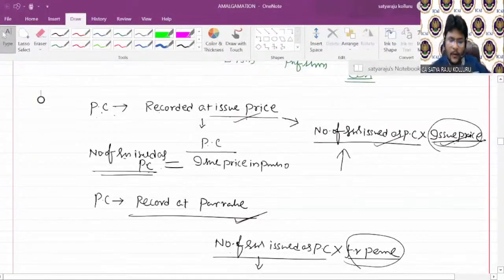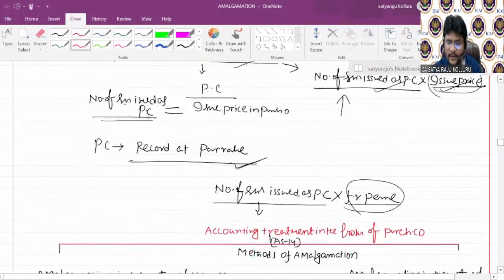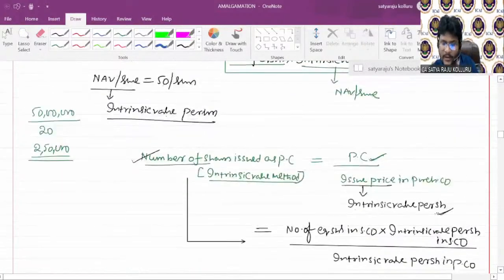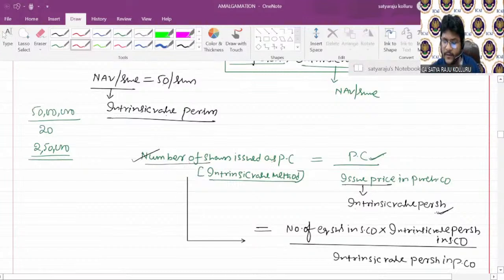So if PC is recorded at issue price, then the entry is number of shares issued as PC into issue price. If the same PC is recorded at par value, then number of shares issued as PC into face value per share. Then how to calculate number of shares issued as PC in the intrinsic value method? It is number of equity shares in the selling company into intrinsic value per share in the selling company, which is 7,50,000 into 20 rupees, divided by intrinsic value per share in the purchasing company, which is 30 rupees.